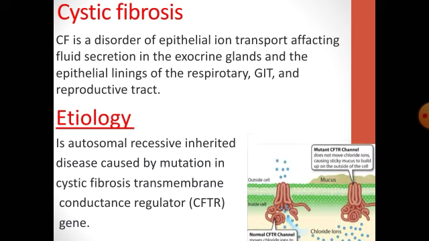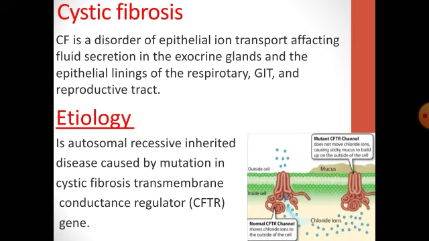This figure shows a normal channel to the left side, where the chloride ion can pass easily to the outside of the cell, whereas to the right side we have a mutant channel due to the mutant gene. Chloride ion cannot move, and this results in sticky mucus building up outside of the cell.